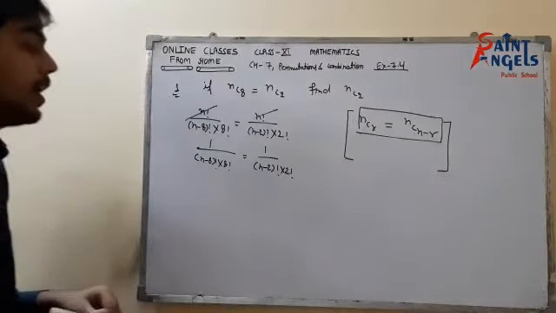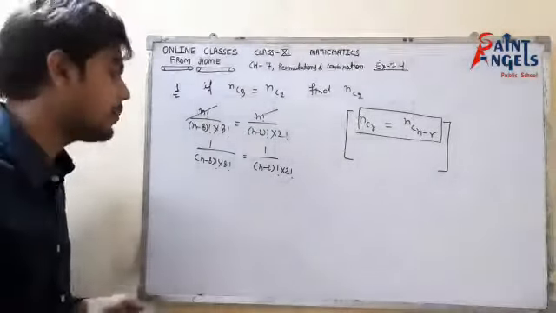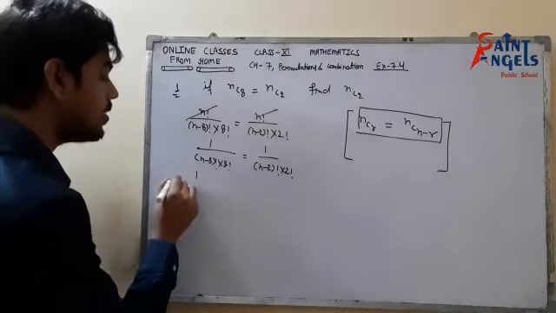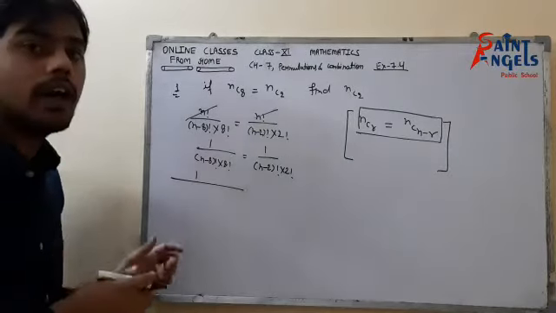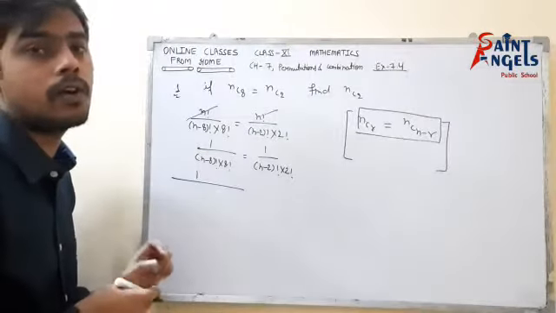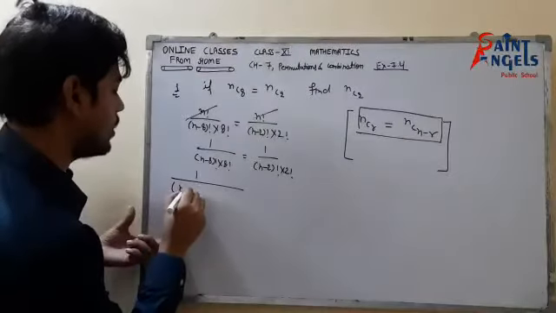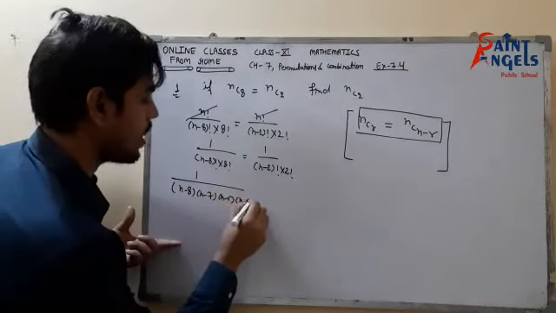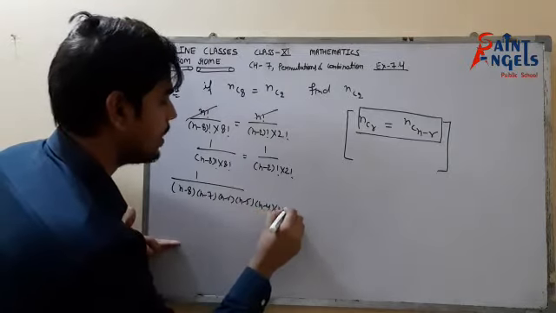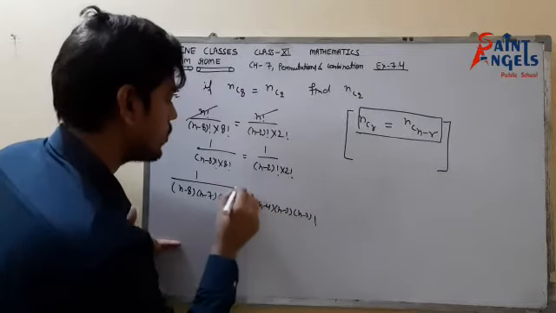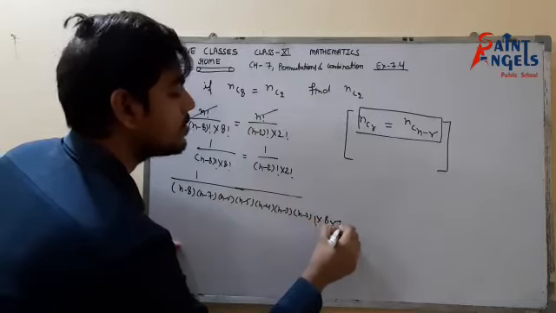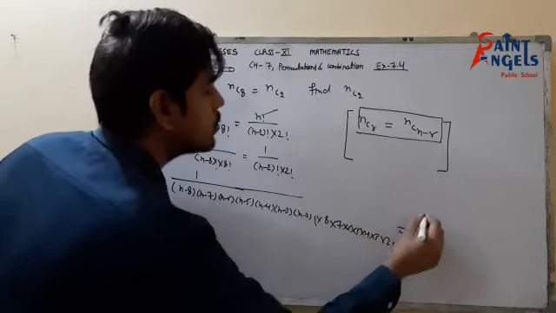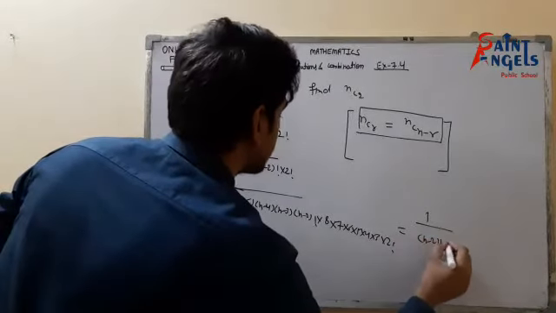Now I have told you the key rule that we have to open the bigger factorial in the form of the smaller factorial. So as you can see, there are a lot of complications: n minus 8, n minus 7, n minus 6, n minus 5, n minus 4, n minus 3, and n minus 2 factorial, into 8 into 7 into 6 into 5 into 4 into 3 into 2 factorial, equals 1 upon n minus 2 factorial into 2 factorial.